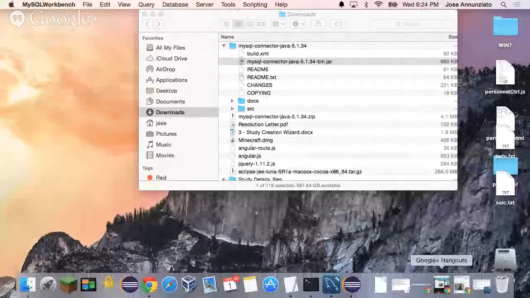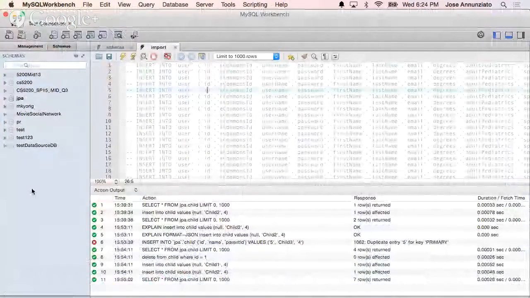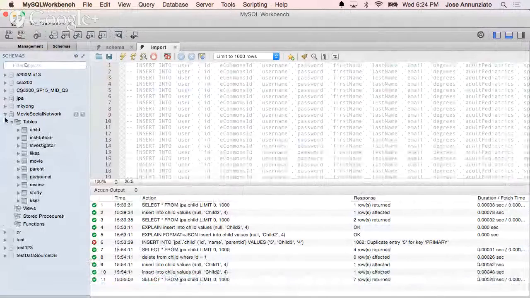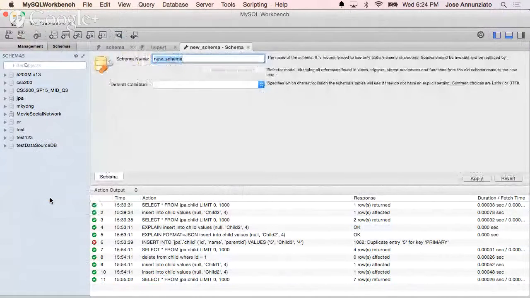Where's the? Oh, did I minimize it? Yeah. Let's see. We had this movie social network that we were playing around with last week, right? We had tables. Let's create another one. Let's create a brand new schema for today's lecture. We'll call it ORM.